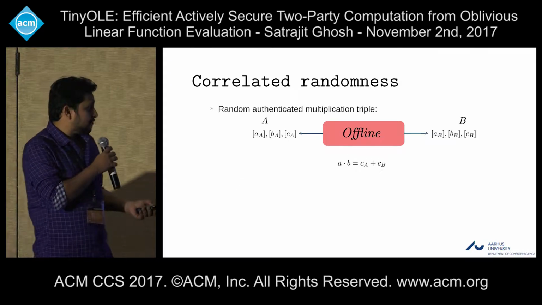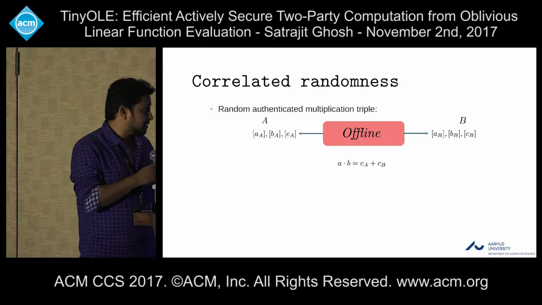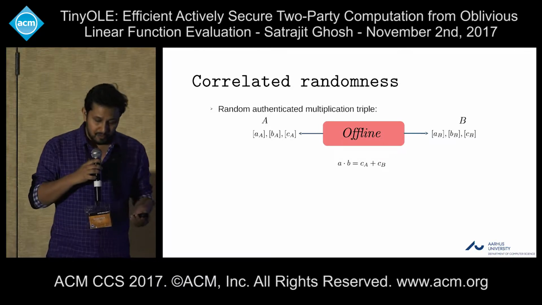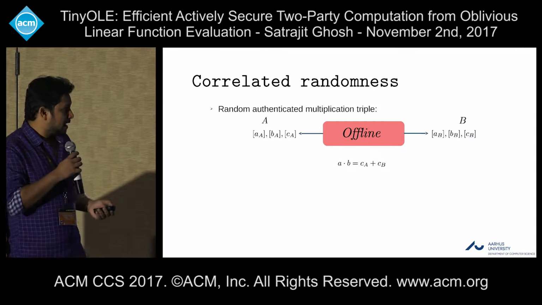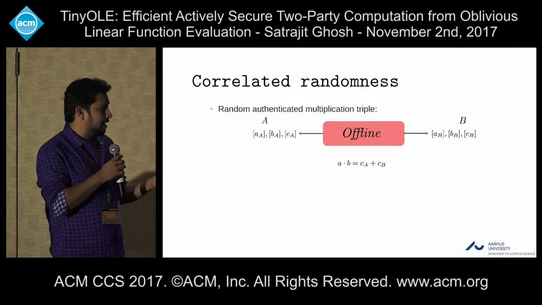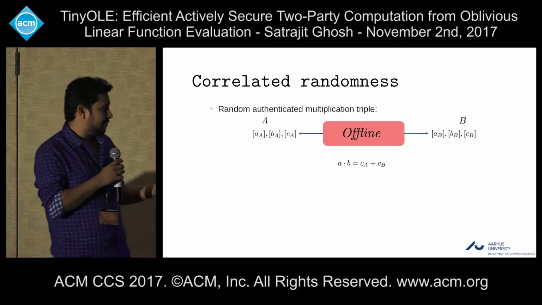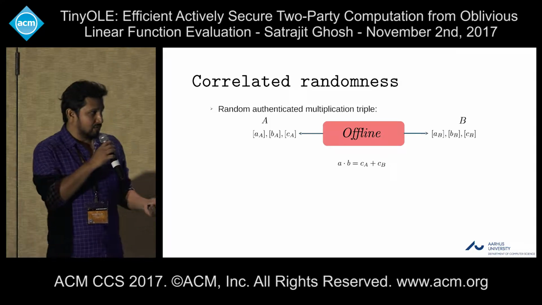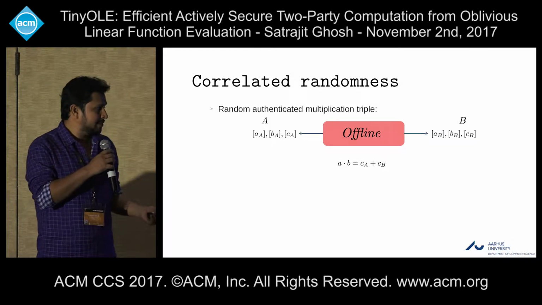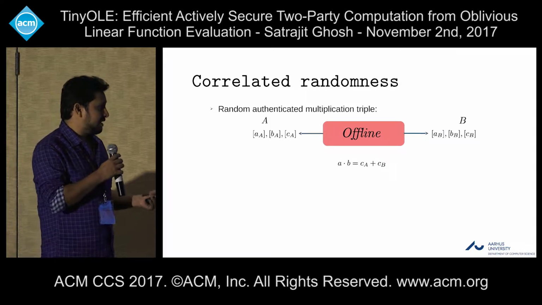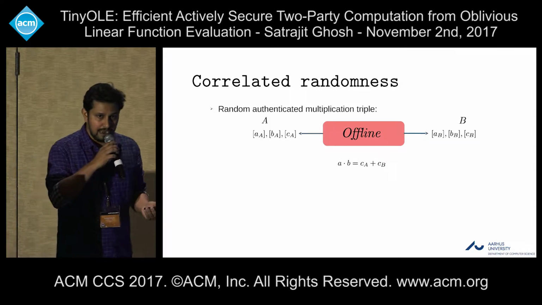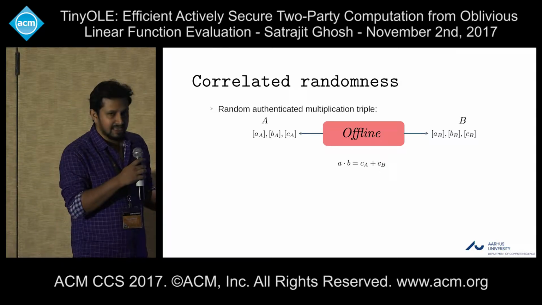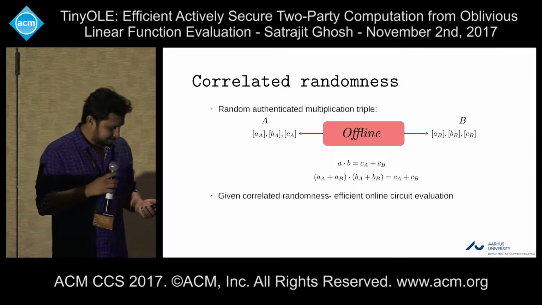I use a simplified notation here, a box around R, which means that R is an authenticated value. The second kind of correlated randomness is the random authenticated multiplication triple, which is used to compute the multiplication gates of the circuit. In this case, the offline phase gives A some authenticated values A_A, B_A, and C_A, and B some other values A_B, B_B, and C_B, such that C_A and C_B are the additive shares of the value A times B, where A is A_A plus A_B and B is B_A plus B_B.